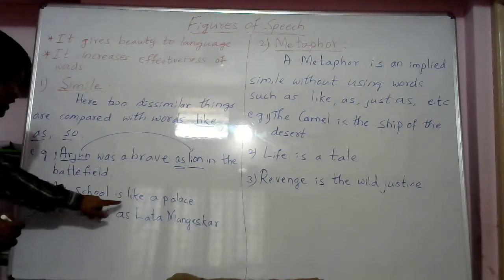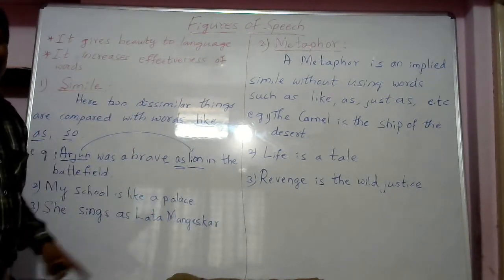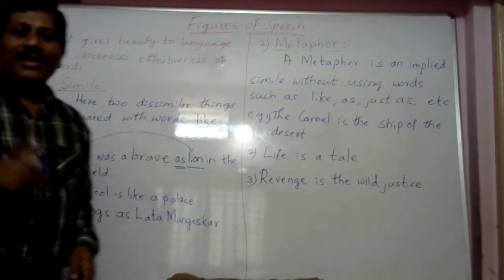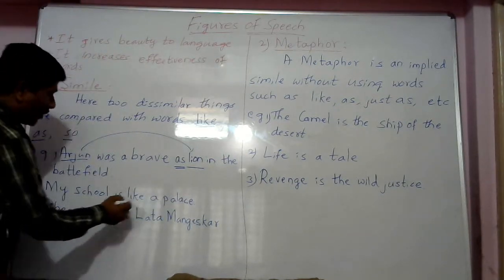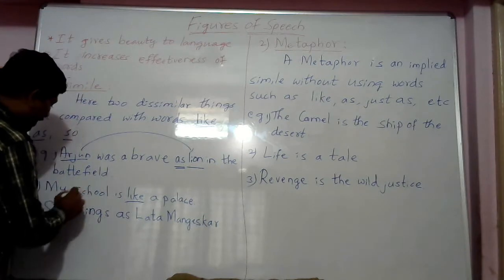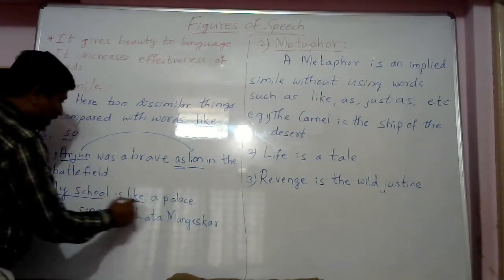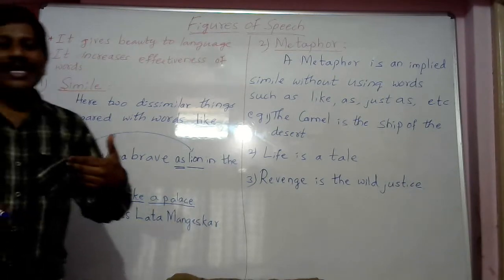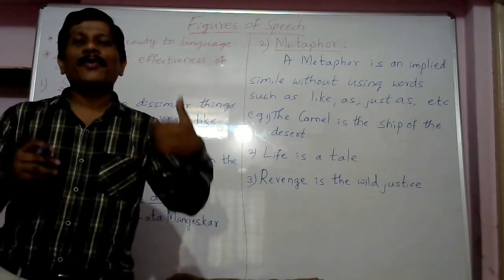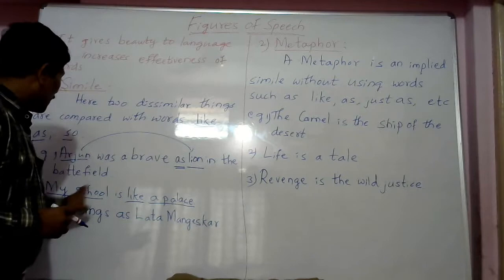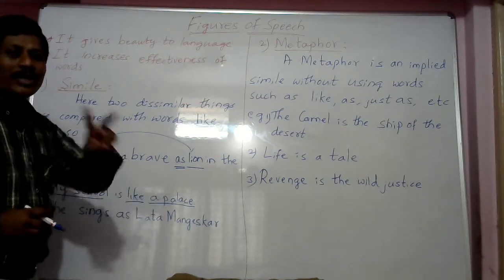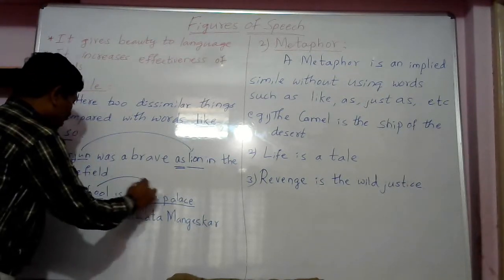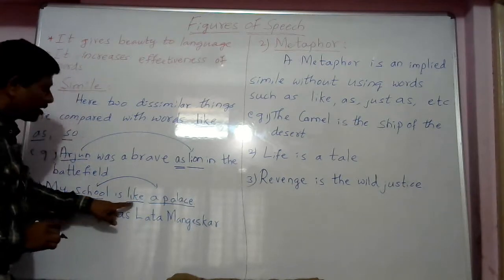Like this: my school is like a palace. Which figure of speech is used here? If you find the word like, and two things are compared, my school is compared to a palace. How beautiful is my school? My school is as beautiful as a palace. Here two things are compared with the word like.